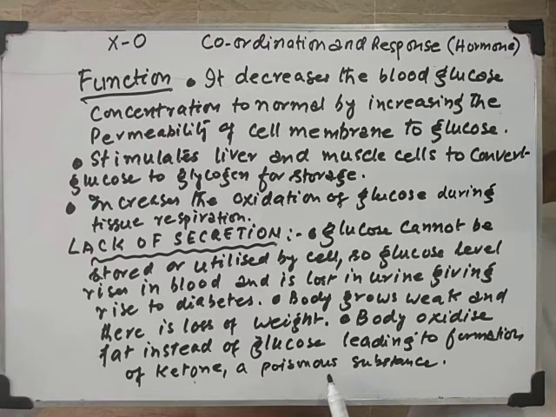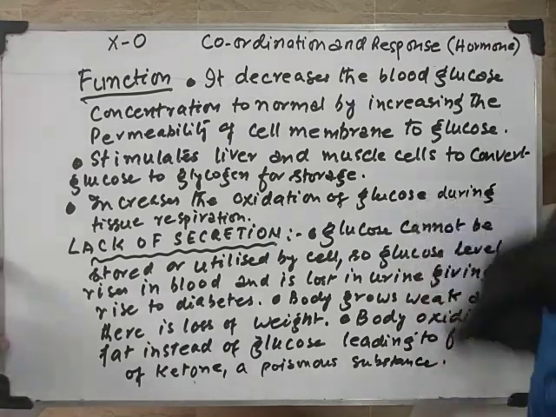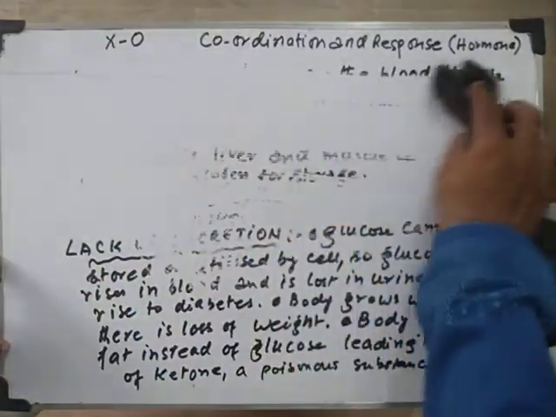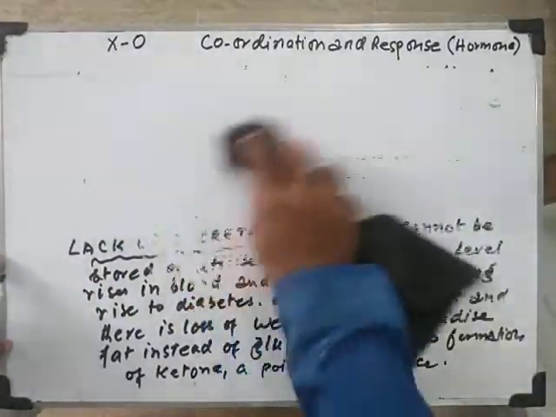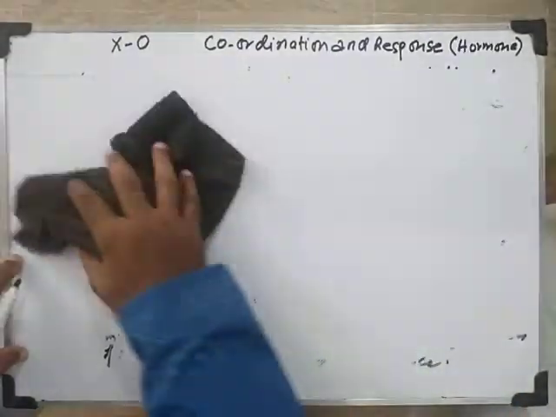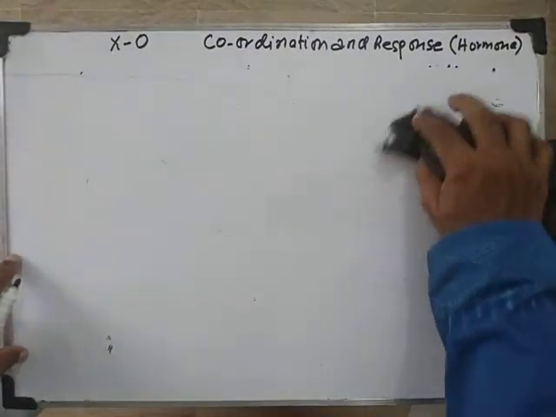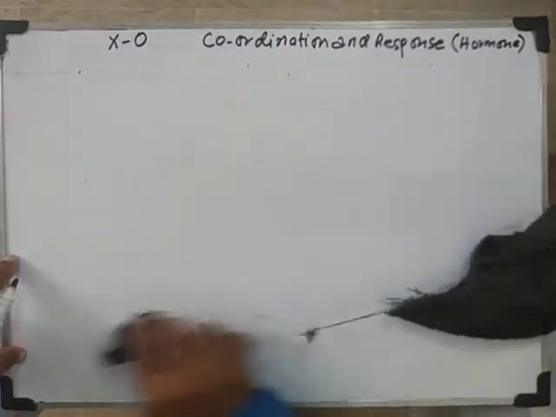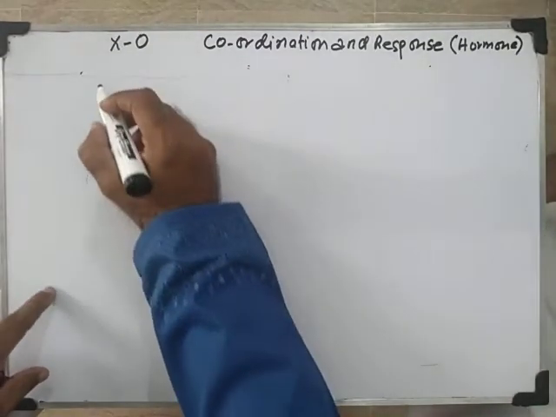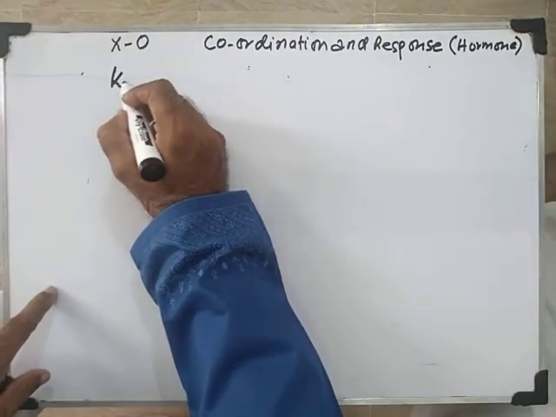So next, what you can write more about the ketone? What will happen to the ketone? I'll rub it out. So what will happen? Ketone will be excreted in urine. The ketone is a poisonous substance.